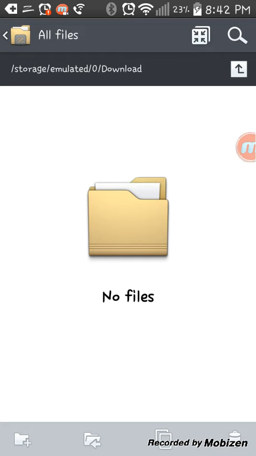The only reason I deleted the file off of here is because it took up most of my space. But once you install the game, it will already be saved there, and then you could just delete it off of the downloads, but you still have the game, and the game will work completely.